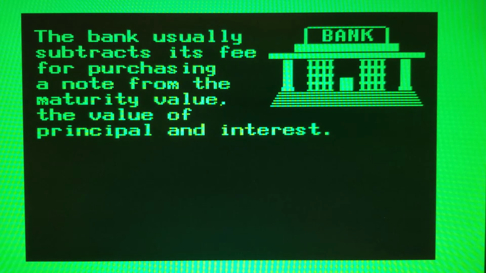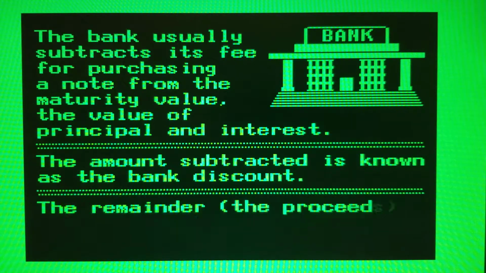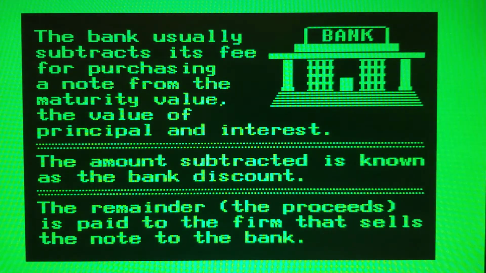The bank usually subtracts its fee for purchasing a note from the maturity value, the value of principal and interest. The amount subtracted is known as the bank discount. The remainder, known as the proceeds, is paid to the firm that sells the note to the bank.